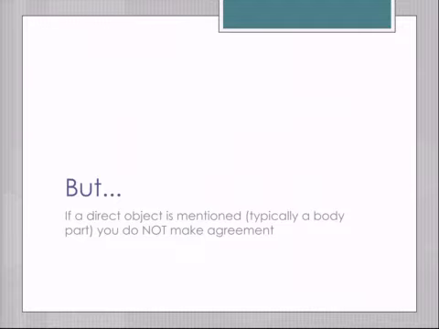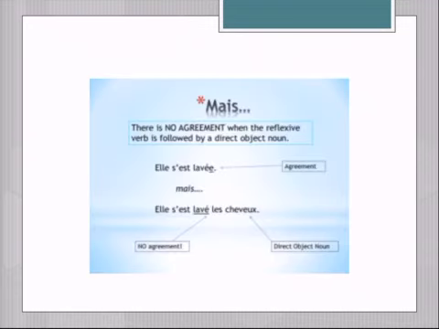However, if a direct object is mentioned, normally a body part, you don't have to worry about making agreement. So, elle s'est lavée, if she's just talking about washing herself, you make agreement. However, if it mentions specifically what she is washing, then you do not make agreement. Elle s'est lavé les cheveux. Because les cheveux, the hair is there, you don't make agreement.